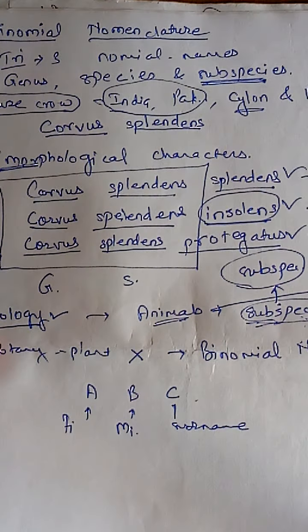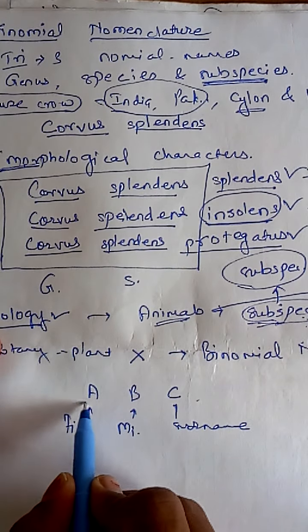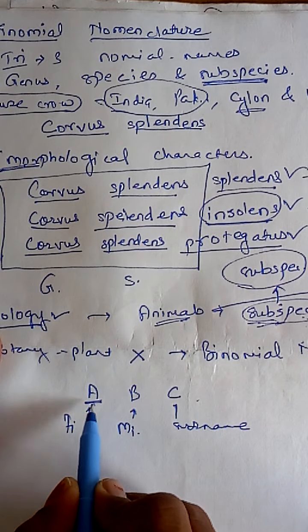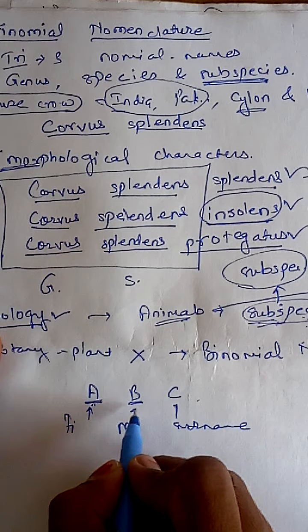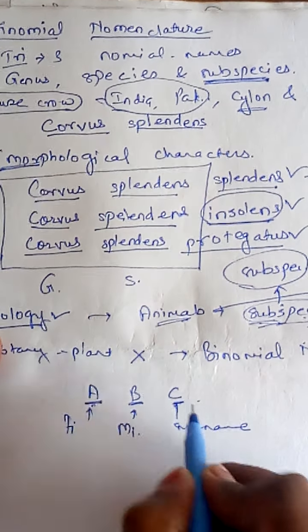Suppose the name of that particular person is A, B means the father's name, and C is the surname.